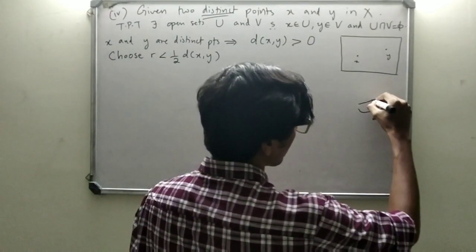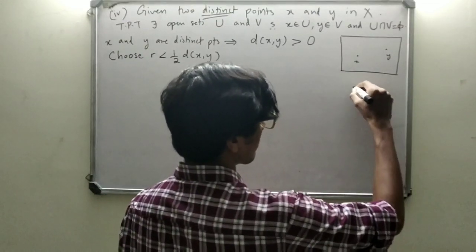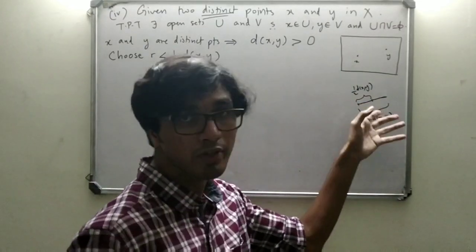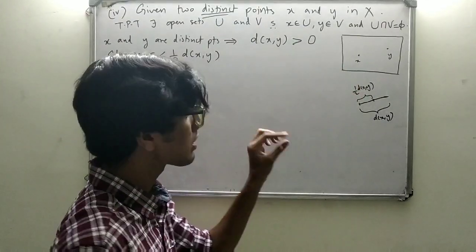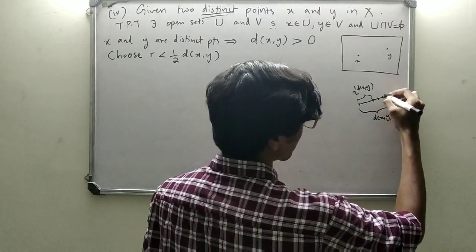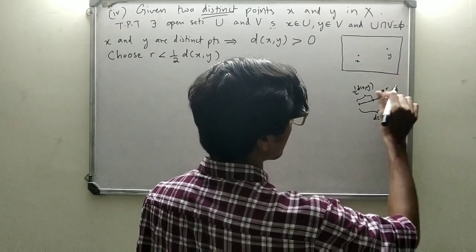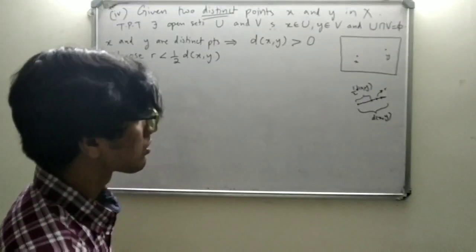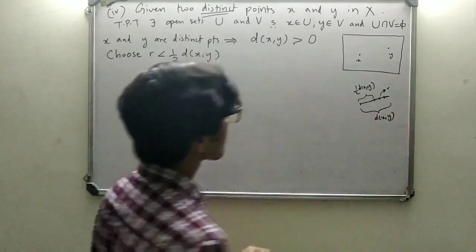So here I am going to represent half of d of xy. So this is half of d of xy, right? This is half of d of xy. Again, this is also half of d of xy. Now we choose some r which is less than this length, right? Which is smaller than this length. So let me just take this small piece of this segment and call this r. So this r, I'm just going to put it over here. This is the small length r.